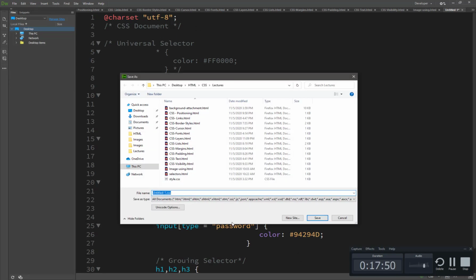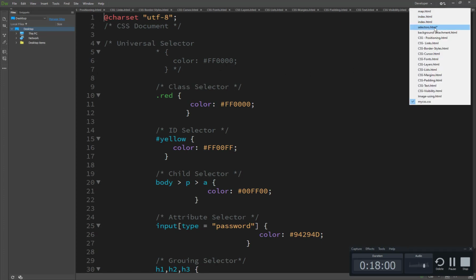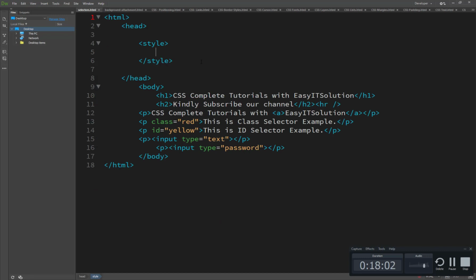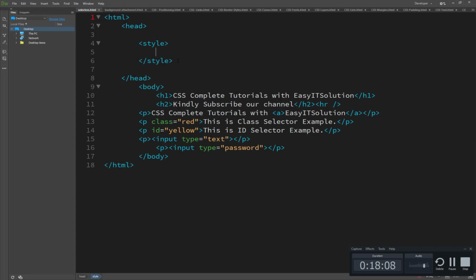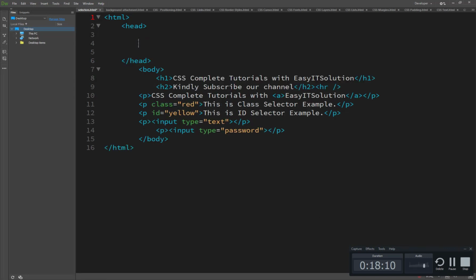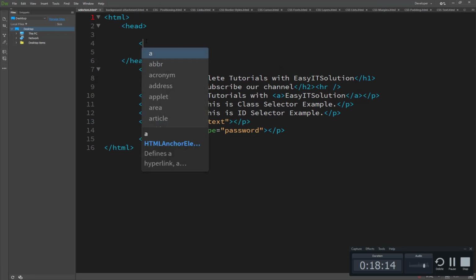Save it to my CSS. Okay, so now we just take a look at how it looks before, and it's normal, without applying CSS, because we have just cut all the code here. Now we are using the outsource method. What is the outsource method?